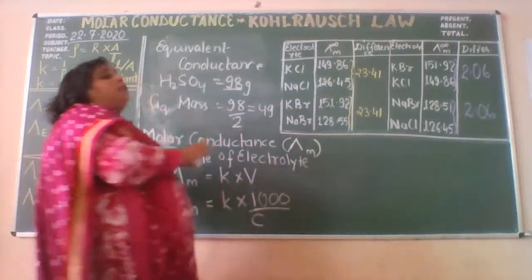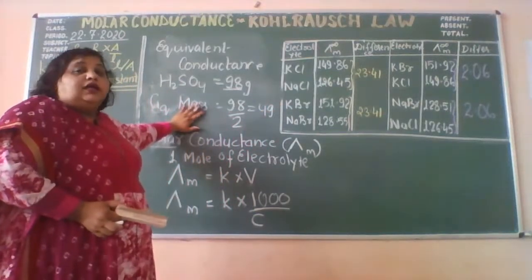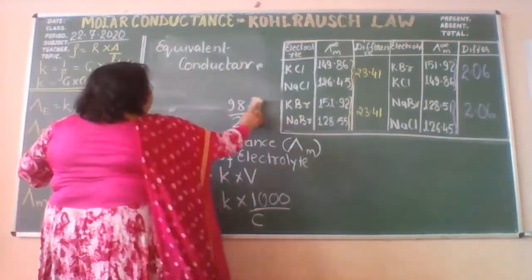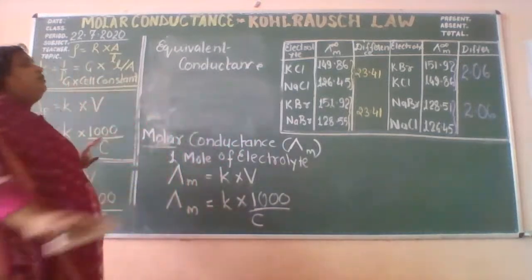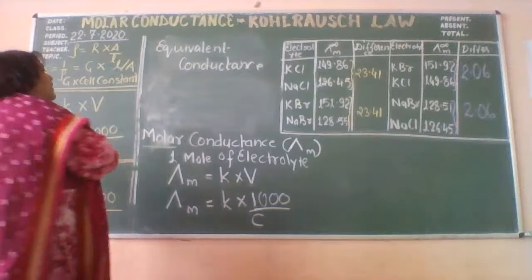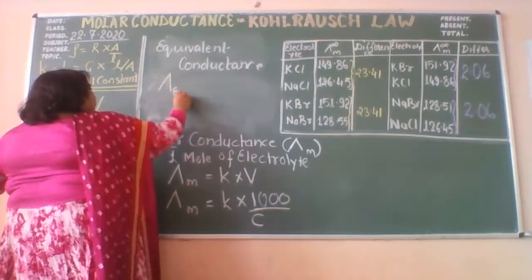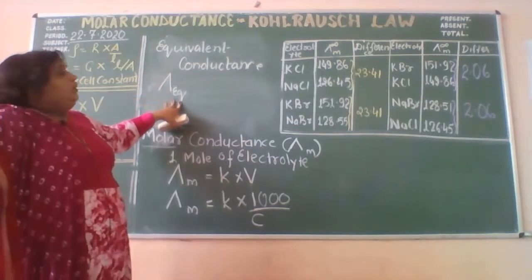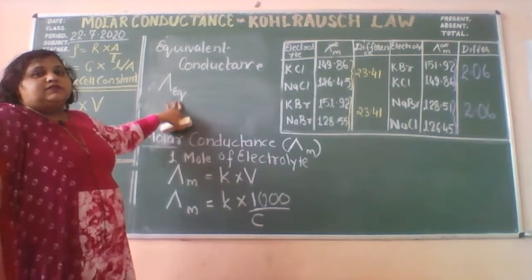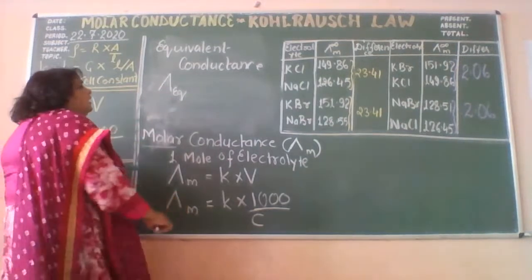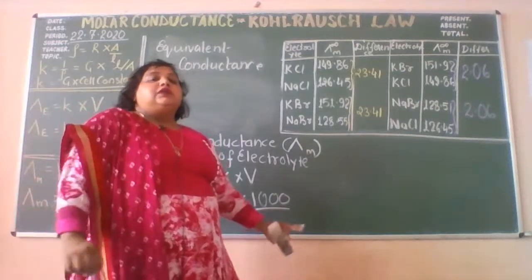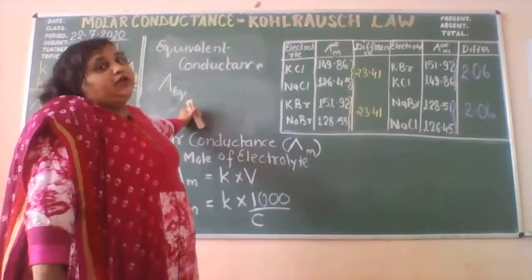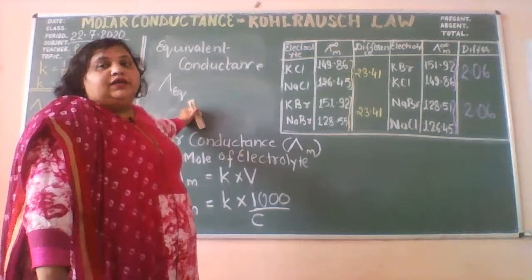So how many gram equivalents are present, right? So the conductance offered by the 1 gram equivalent, right? That will be the equivalent conductance represented by this tag EQ. What symbol we use? This is the symbol that we use for the equivalent conductance. Clearly, students? And similarly, this can also not be measured in the absolute term. Again, this is measured in the terms of the K or the conductivity, right?